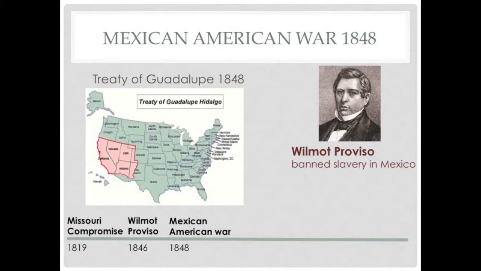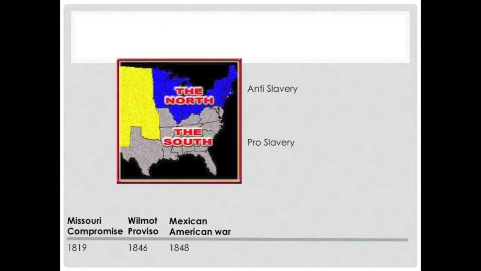In 1846, David Wilmot, a congressman from Pennsylvania, proposed the Wilmot Proviso, which banned slavery in all of Mexico. This passed in the House but not the Senate, where the North and South had equal representation. The war and the Wilmot Proviso led to more disunity as there was more tension between the North and South regarding slavery. They were both afraid that the other side would eventually abolish or spread slavery in other states, thus getting more representation in the Senate and passing more laws favoring them.